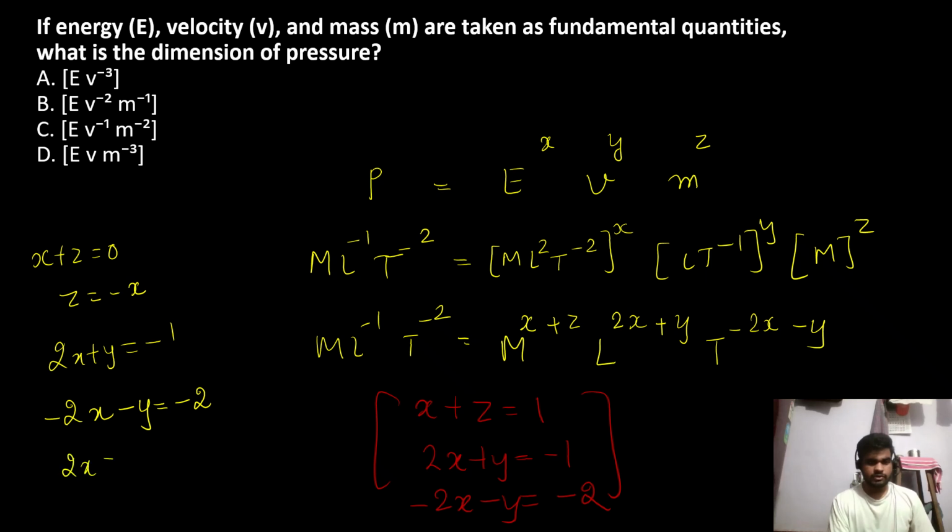So that becomes 2X plus Y equal to 2. We have to solve the equations and get the X, Y, Z.